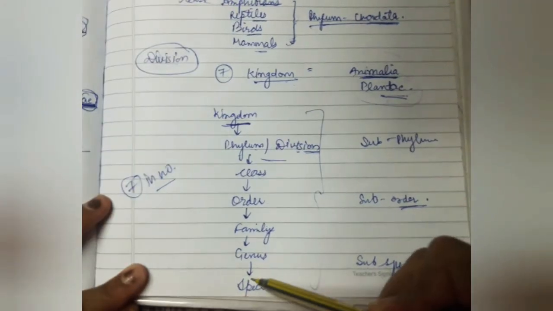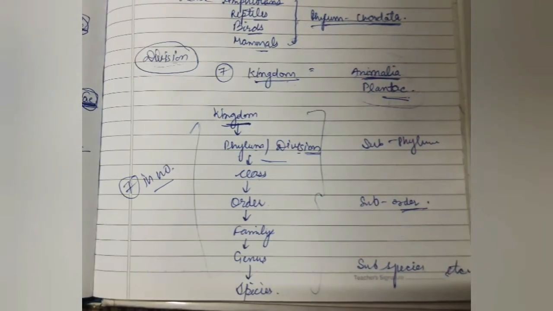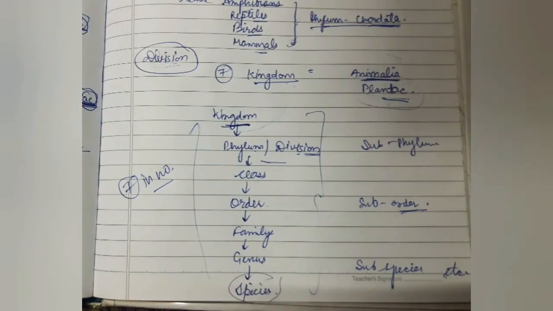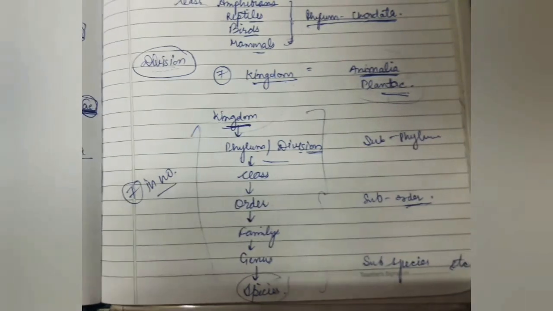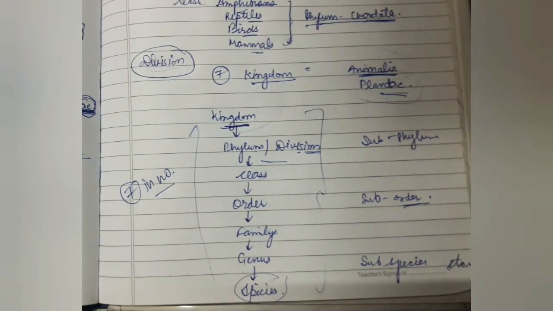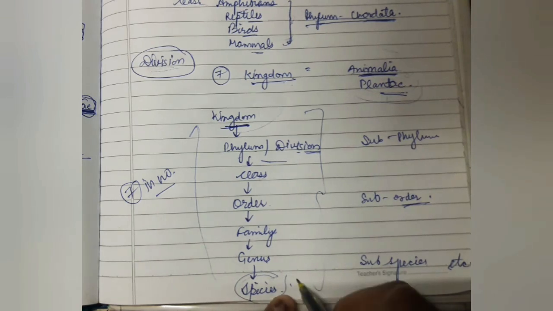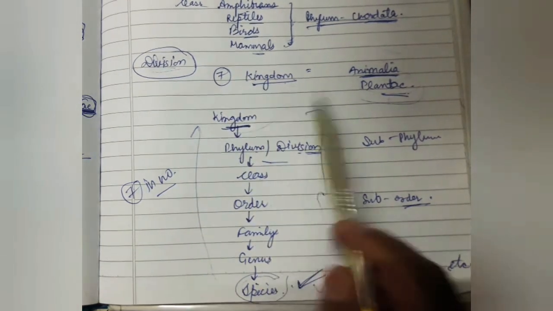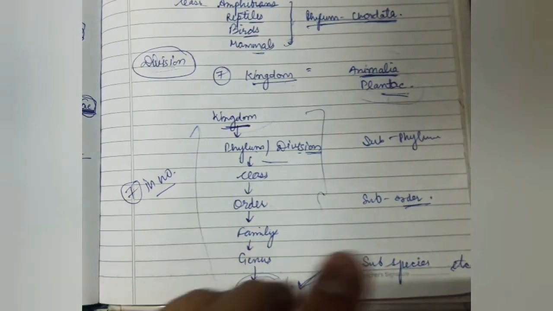This order from species to kingdom is in ascending order, in which the higher one is the kingdom and the lower one is the species. As we go higher from species to kingdom, the number of similar characters in them goes on decreasing. The lower the taxa, the more characteristics the members share within the taxon, and the higher the category, the greater is the difficulty of determining the relationship to other taxa at the same level.